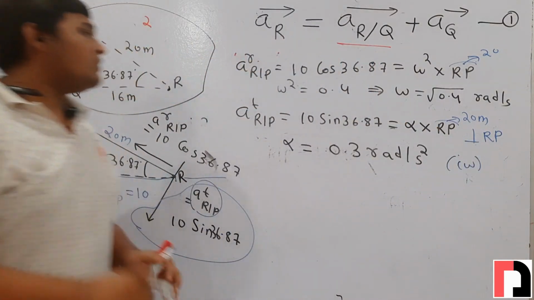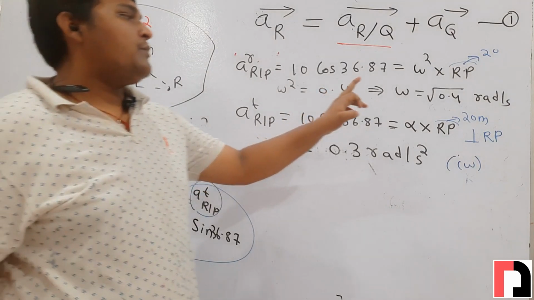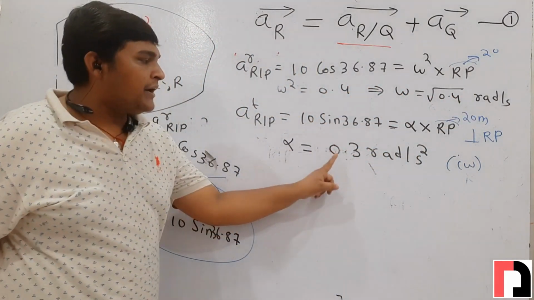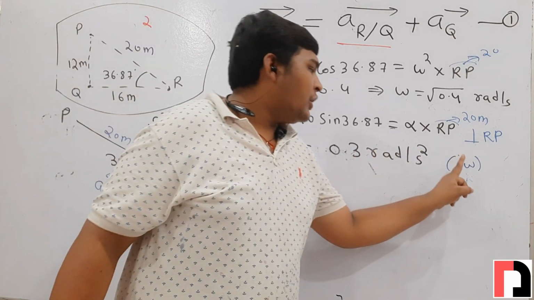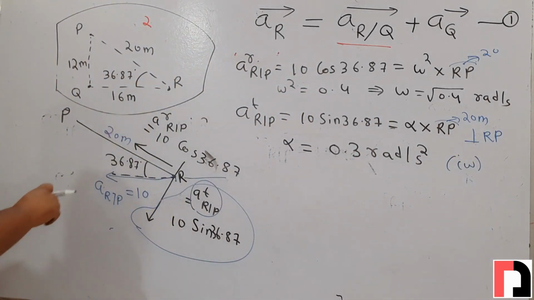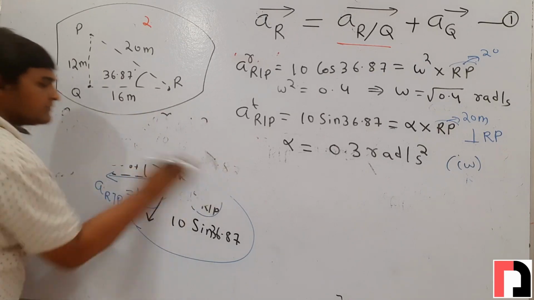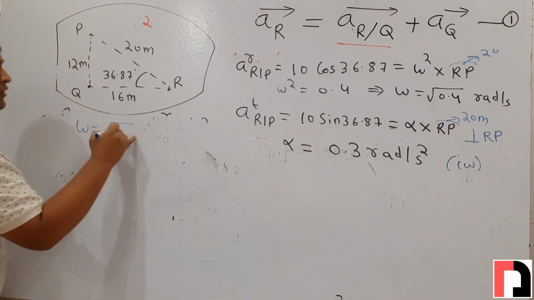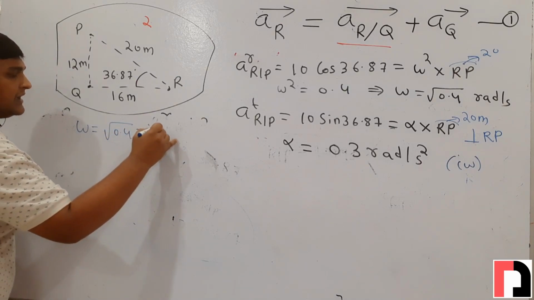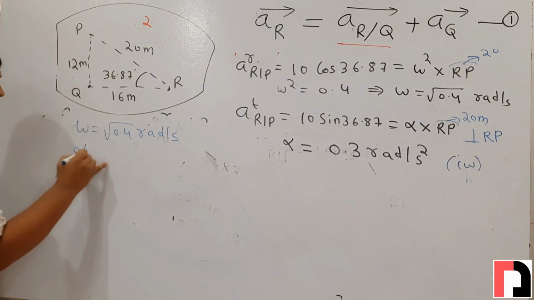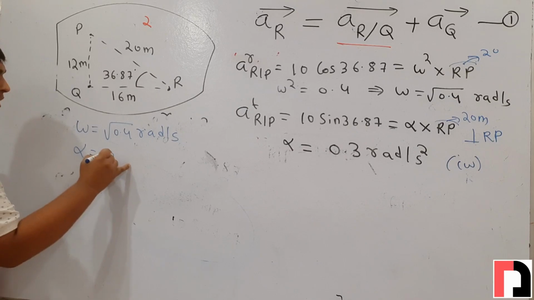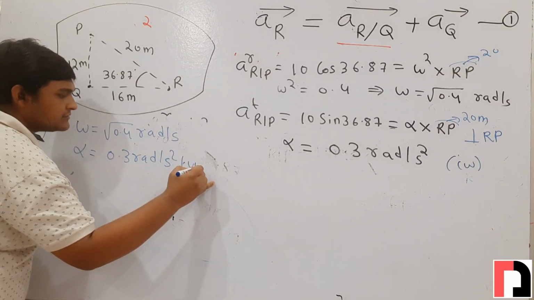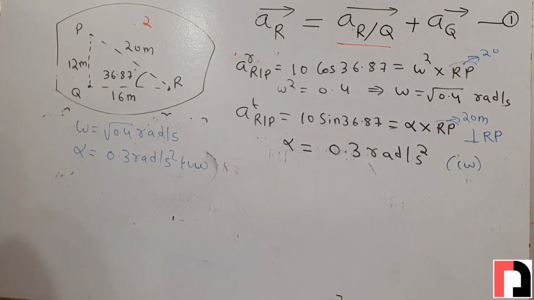So now we know the value of omega is square root of 0.4 radian per second, and the value of alpha is 0.3 radian per second square clockwise. I am rubbing this. What is the value of omega? Square root of 0.4 radian per second. Value of alpha, 0.3 radian per second square clockwise. Okay.